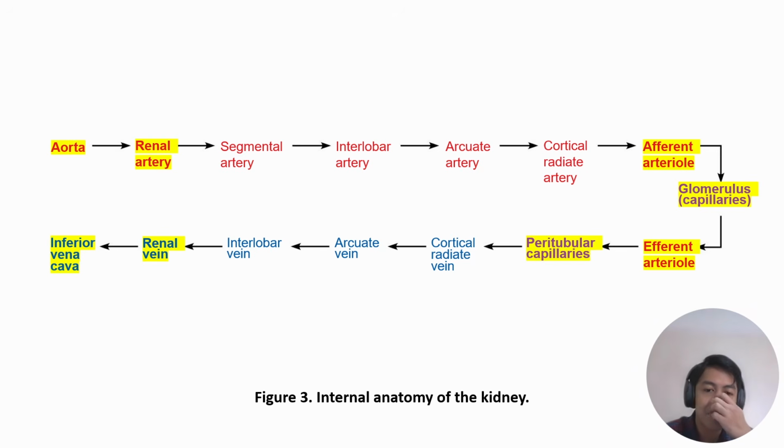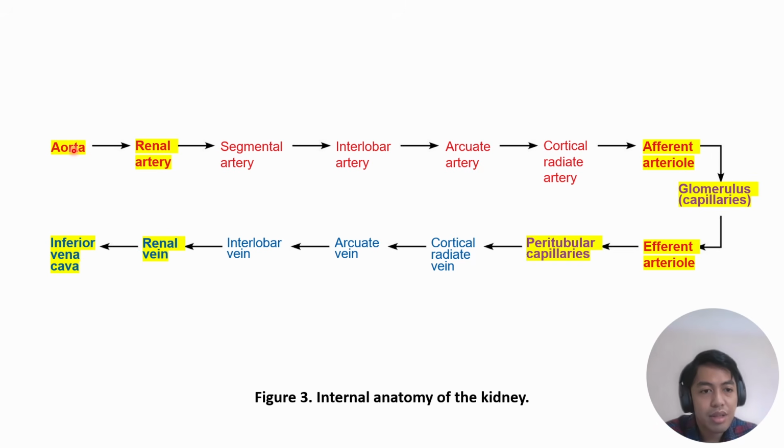As for the blood supply of the kidney, these are the structures that are involved in supplying the blood of the kidney. So all of the blood of the kidney comes from the aorta, which is the largest artery of the circulatory system.